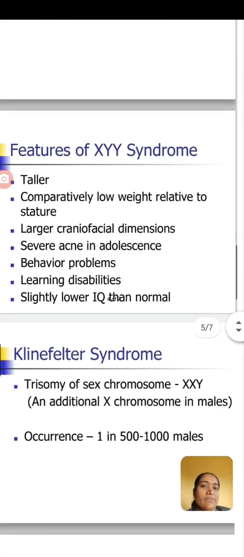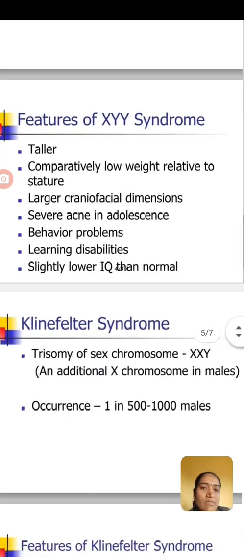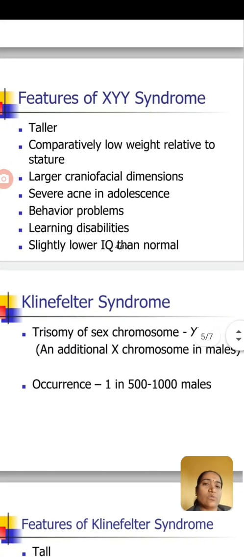Then what are the features of that syndrome? First of all, I would like to recall this term. What is a syndrome? A syndrome is a collection of a number of disorders which occur at one time. What are the features of the additional Y chromosome?